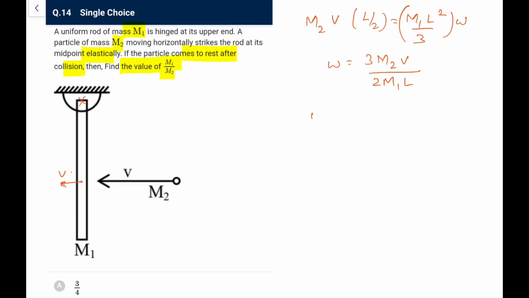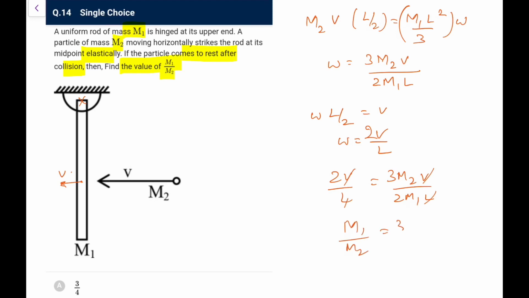So that point's velocity is omega into L by 2, that should be v. So omega comes out as 2v by L, sorry, I made a mistake earlier, it is 2v by L. So 2v by L is 3 m2 v upon 2 m1 L, v goes, L goes, so m1 by m2 comes out as 3 by 4.